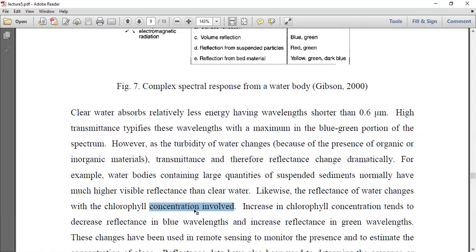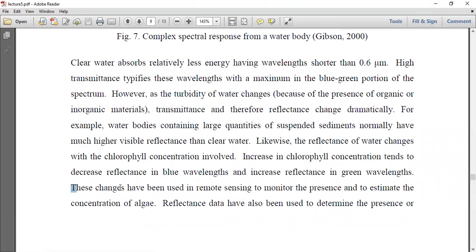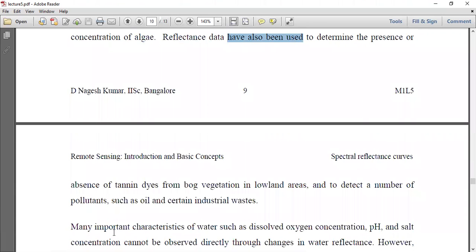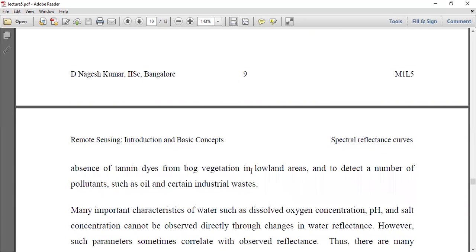Increase in chlorophyll concentration tends to decrease reflectance in the blue wavelengths and increase reflectance in the green wavelengths. This change has been used in remote sensing to monitor the presence and to estimate the concentration of algae. Reflectance data have also been used to determine the presence or absence of tannic dyes from the bog vegetation in the lowland areas and to detect a number of pollutants such as the soil and certain industrial waste.